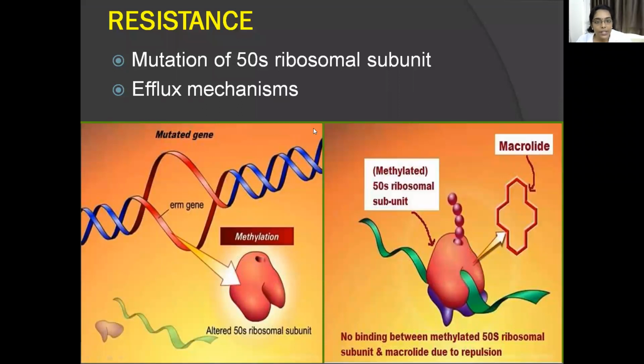Then coming to resistance. There occurs a mutation in the 50S ribosomal subunit. There is a mutation in the ERM gene that results in the formation of an altered 50S ribosomal subunit. Now when the 50S ribosomal subunit is altered, the macrolide can no longer bind to it, and that leads to repulsion and efflux of the antibiotic.